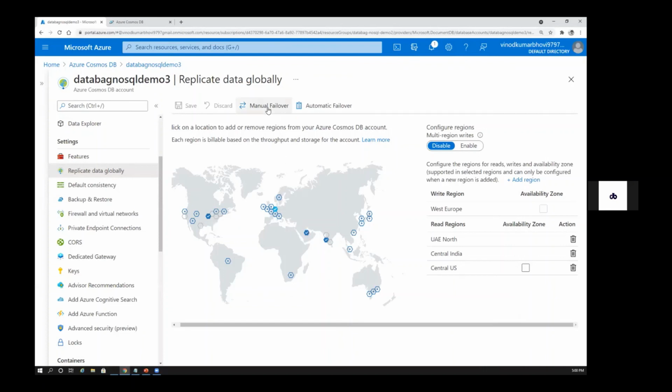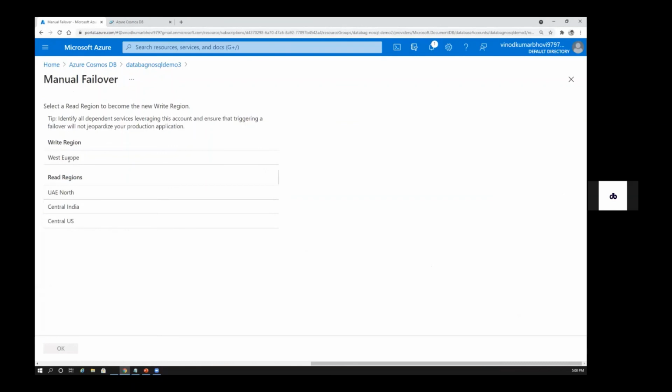You click on this, and this is our main region. Now you have 3 different regions. You can select this and say that this is gone, so use this one as my primary region. That's it. You just click on this, then it will shift from West Europe to UAE. But this you have to do manually.